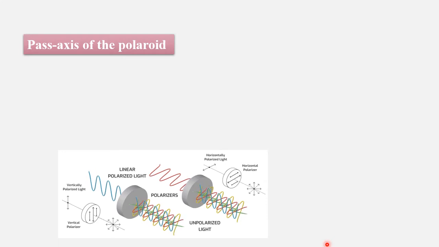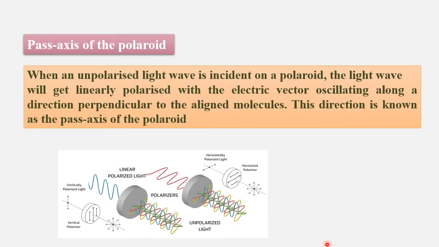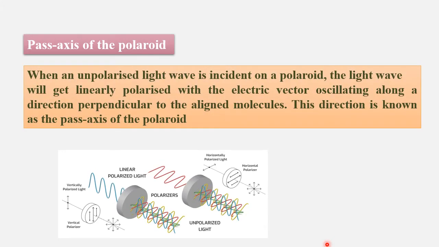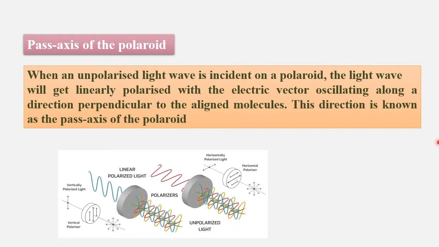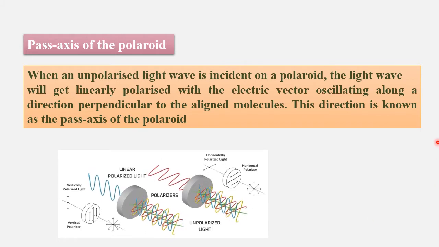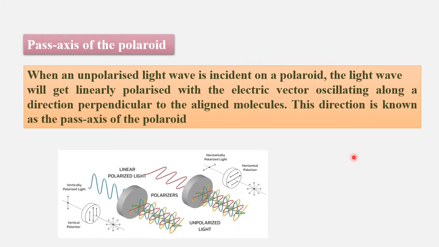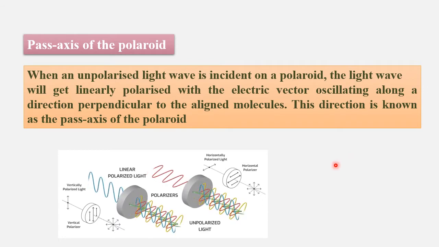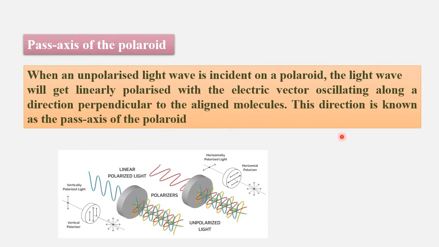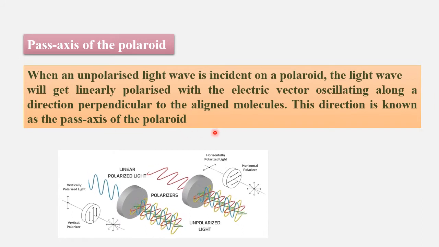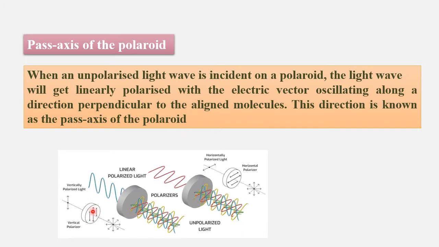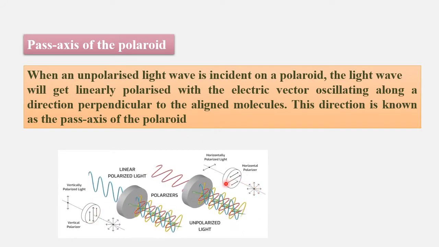Pass axis of the polaroid: when an unpolarized light wave is incident on the polaroid, the light wave gets linearly polarized with the electric vector oscillating along a direction perpendicular to the aligned molecules. This direction is known as the pass axis of the polaroid. So here these two are the pass axes we can consider.